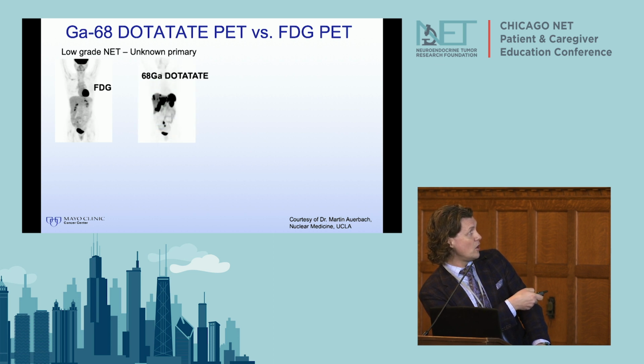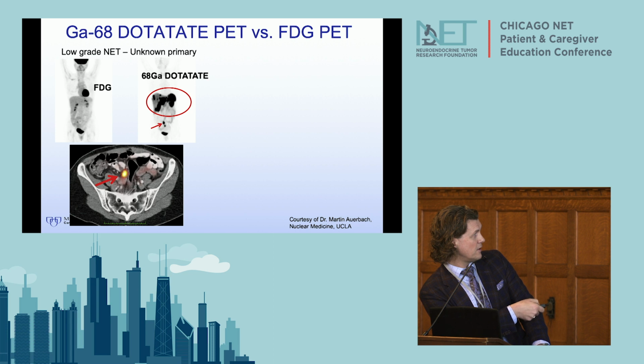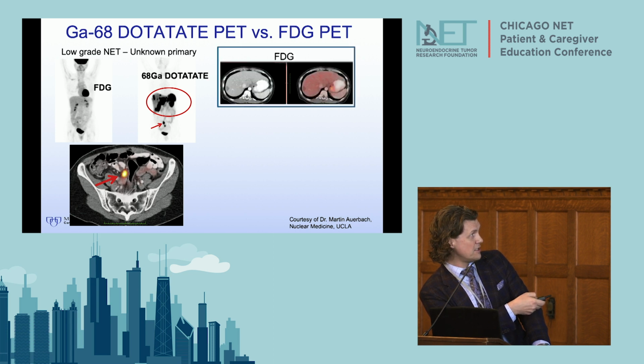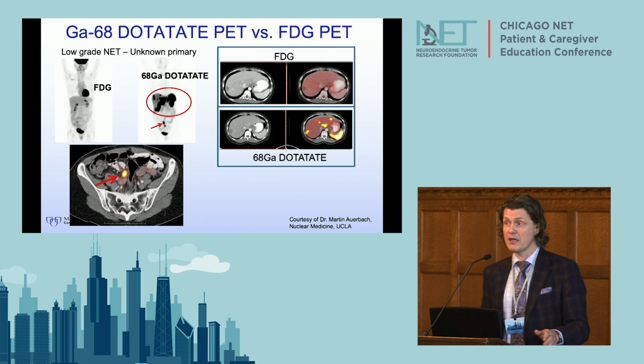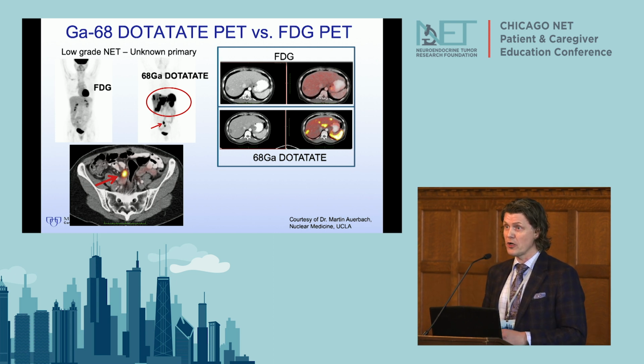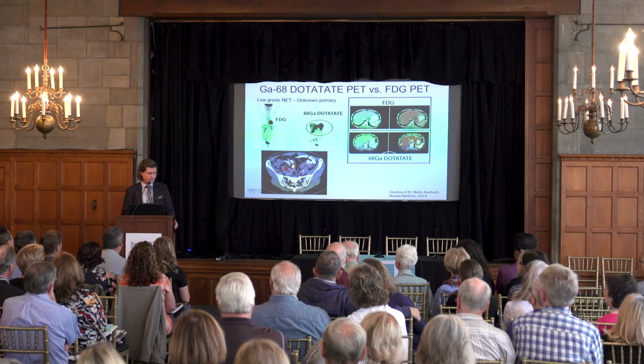This is a dotatate PET. Lots of tumors in the liver. There's the primary tumor. Not seen on the regular PET. Here it is again. And this is the regular PET CT. You can see there is really not much going on in this liver. Here is the dotatate PET. Every month, I probably see 2 or 3 patients with a low-grade neuroendocrine tumor who come in with an FDG PET CT. For a low-grade neuroendocrine tumor, it's not a useless test, but it's of very limited utility. It's incredibly important for high-grade neuroendocrine tumors. So I'm not saying we should never do it, but you just have to pick those imaging studies very carefully.